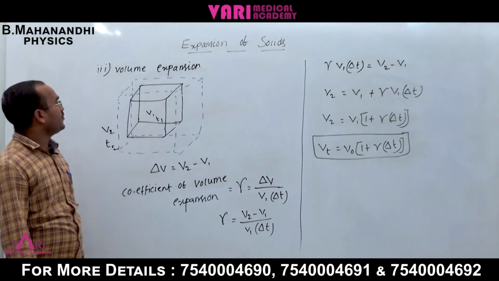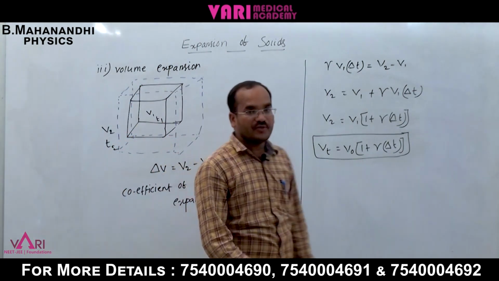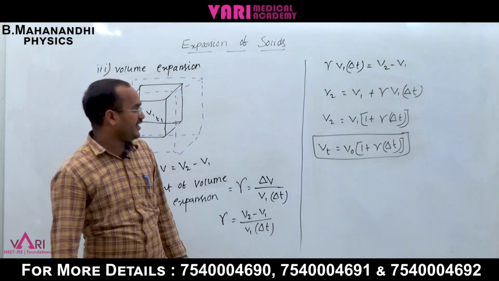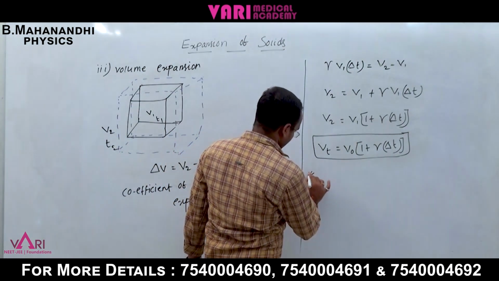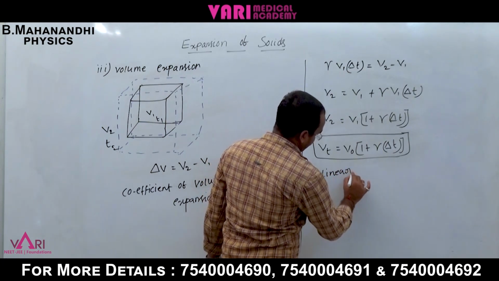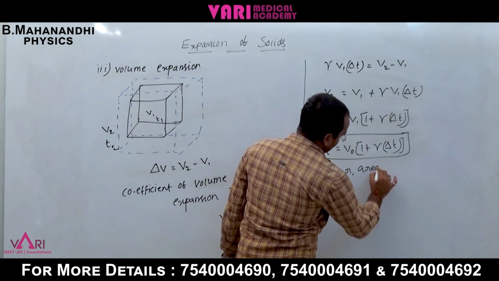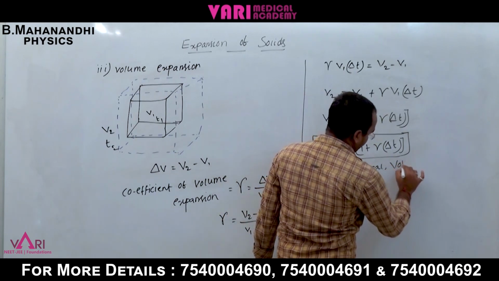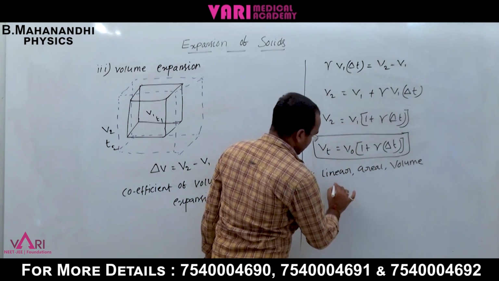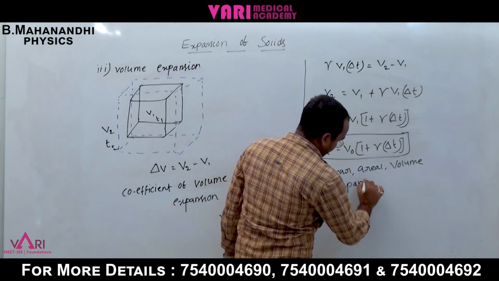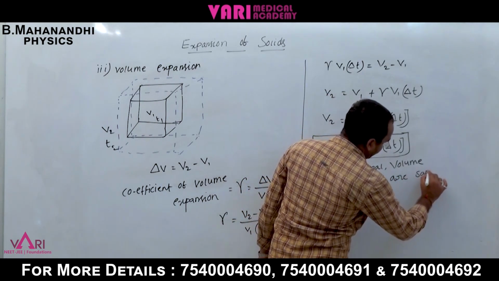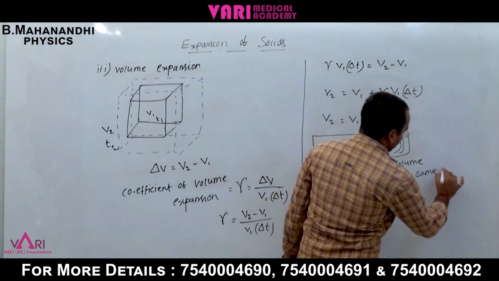But what are the units of linear expansion, volume expansion and areal expansion? All are the same units.